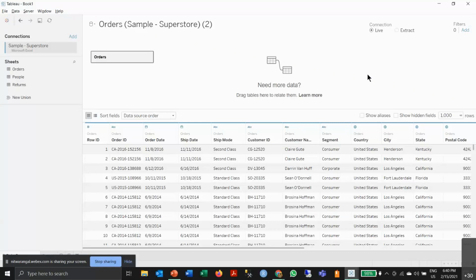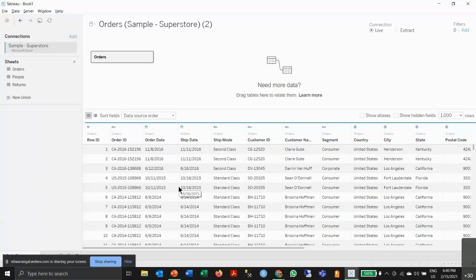But for example, if you are using a database that has millions and millions of rows, then you need to use the extract feature, because the extract feature will allow you to extract that particular SQL sequence or the data set you want into the Tableau engine, which is a much nicer and faster way of creating visualization. Otherwise, if you keep a live connection with your database, then the engine will go through the entire database for every visualization update. So you need to keep that in mind while creating a visualization.